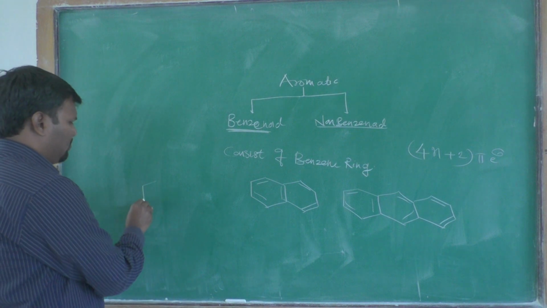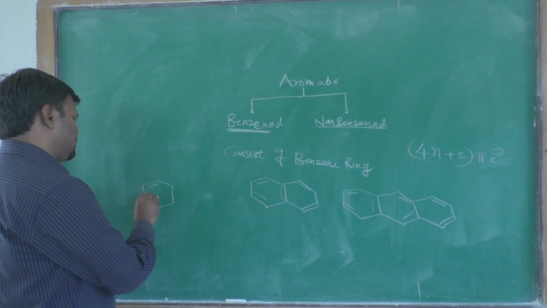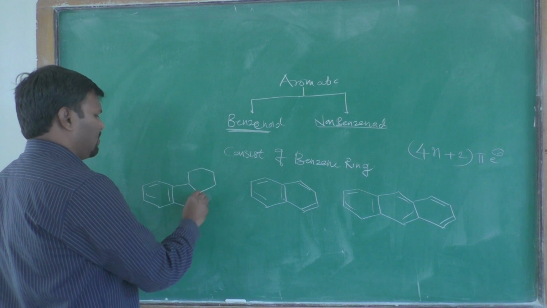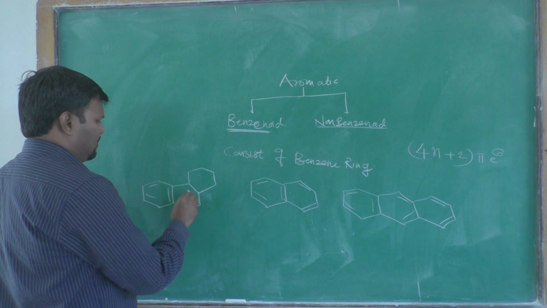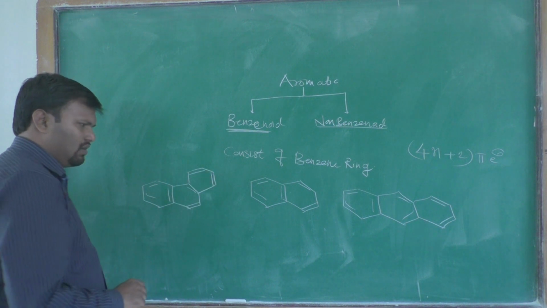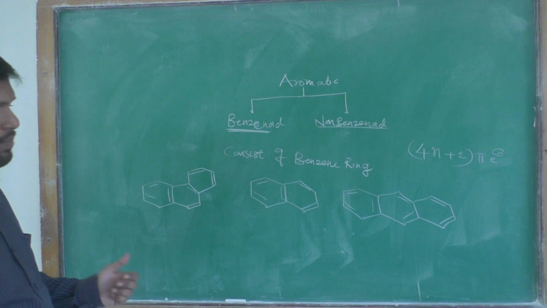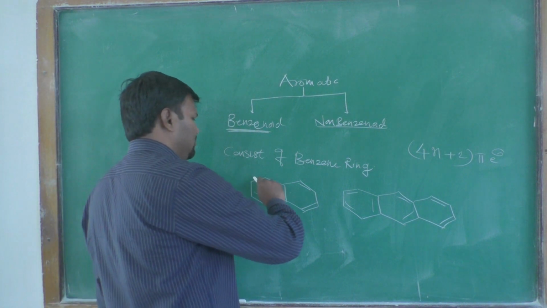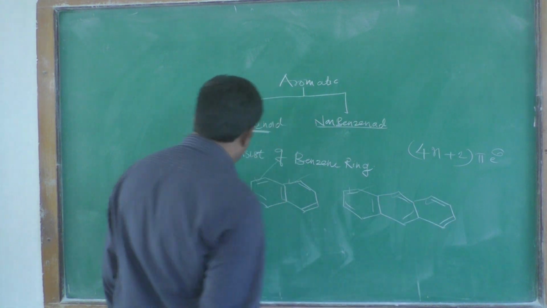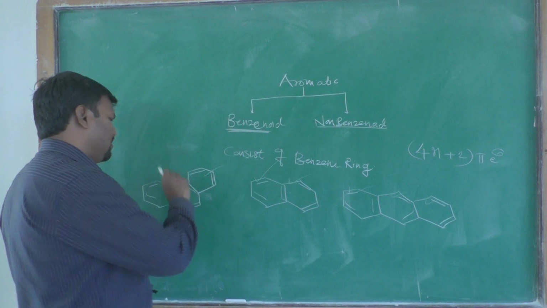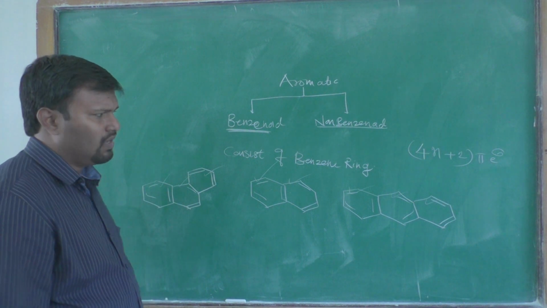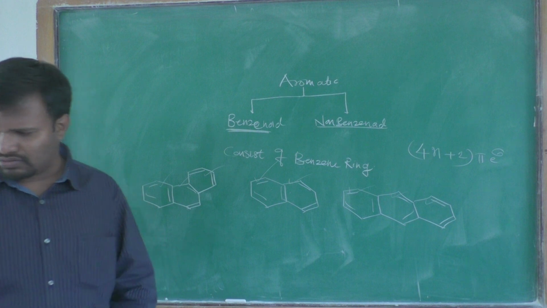Or we have again one of the examples, that is phenanthrene. Phenanthrene is also a benzenoid compound. So in this compound, we find that it consists of benzene rings, and that is called a benzenoid compound.